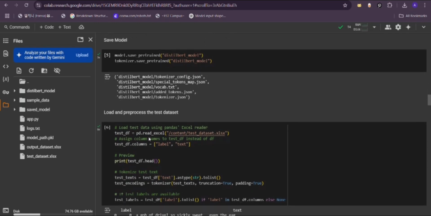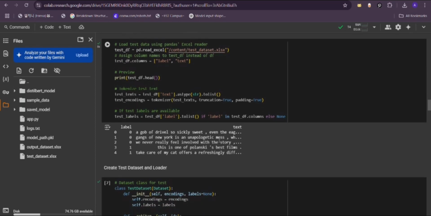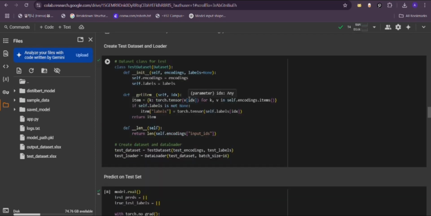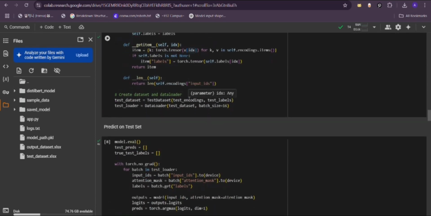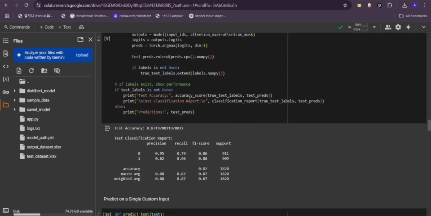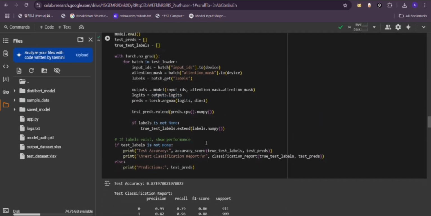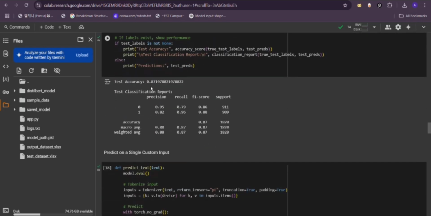Then the model is saved, and here we loaded and pre-processed the test dataset for testing the model. For the test dataset, here also we use a data loader and then predicted the accuracy and evaluation report for the test set. Here the test accuracy is also 0.87.